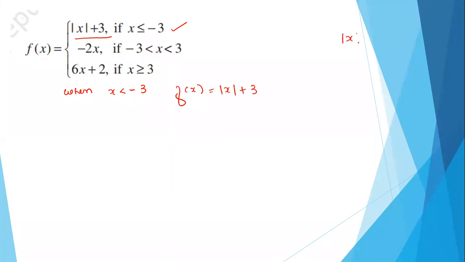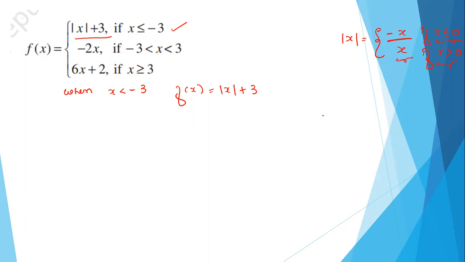How do we define mod x? Tell me. Mod x will be minus x if x is less than or equal to 0, and it will be x if x is greater than 0. Mod x is minus x for all negative numbers, isn't it? It will be x when x is greater than 0, correct?